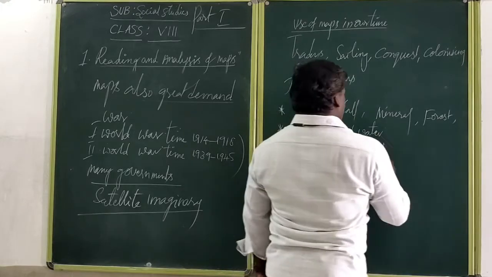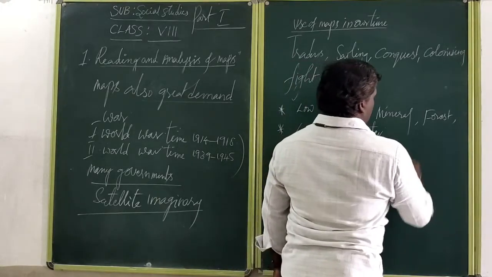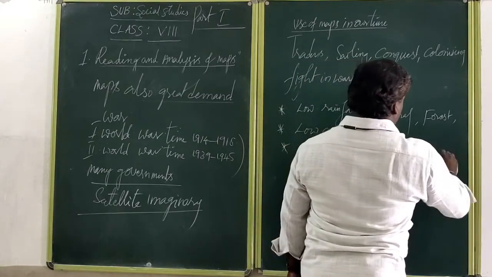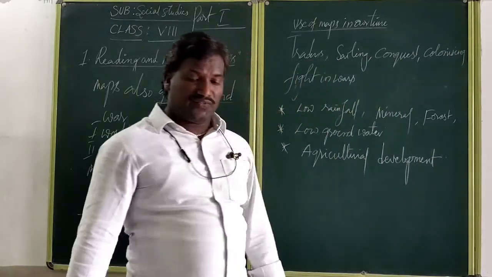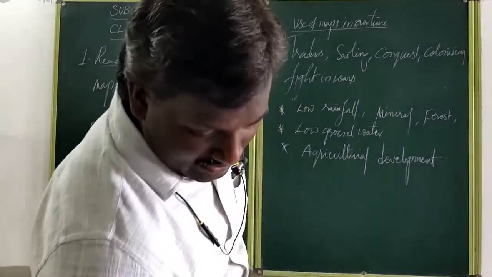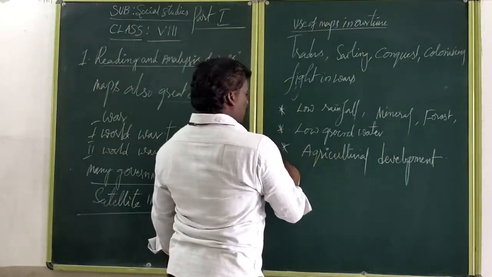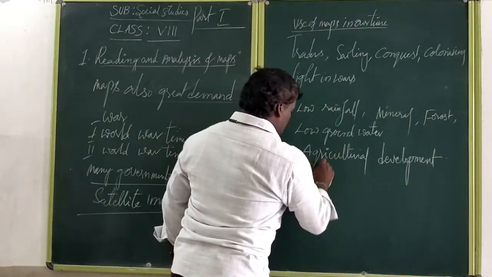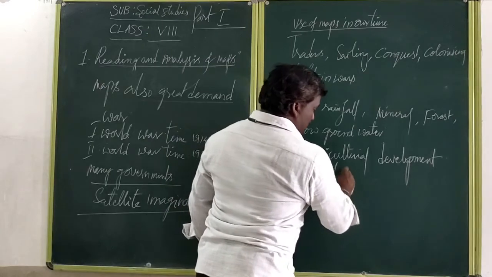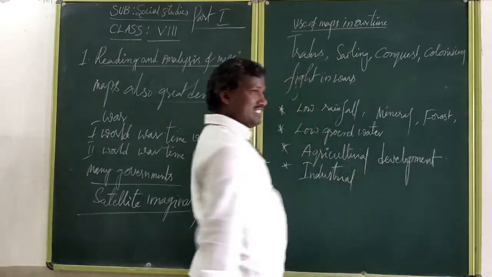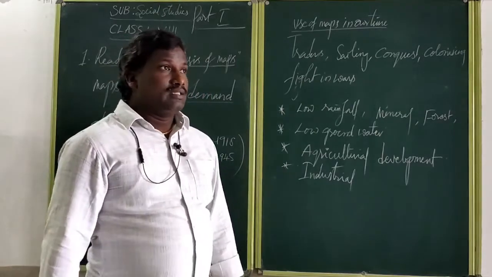For agricultural development purposes we are also using different types of maps. Setting up new industries: in some areas we are trying to establish industries. Nowadays several industries are established, not only rice industry but cement and iron industry also.